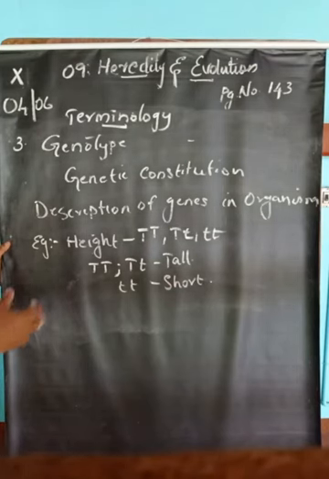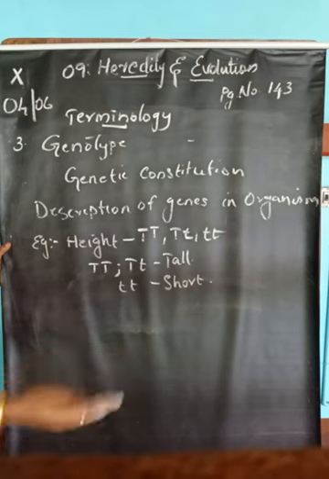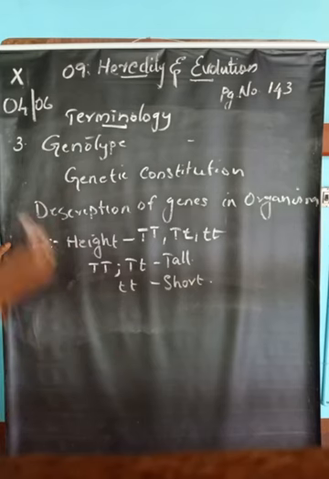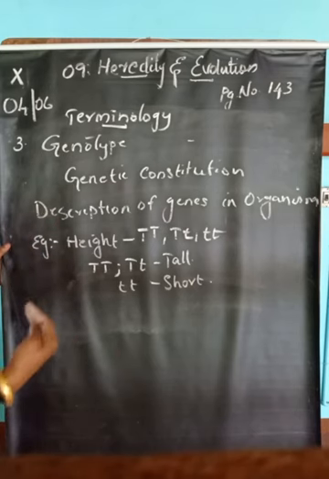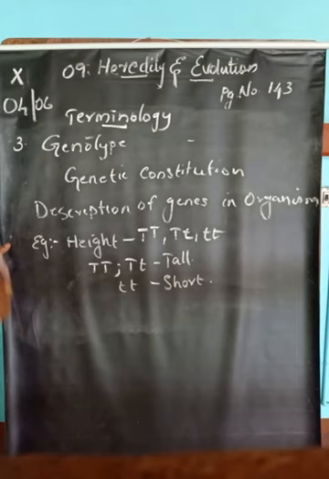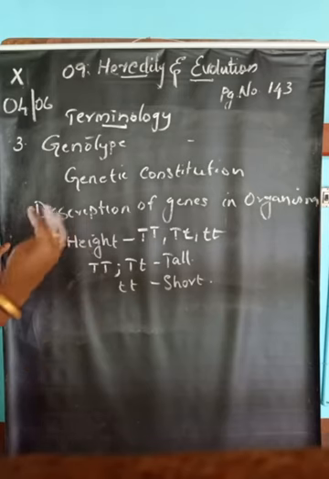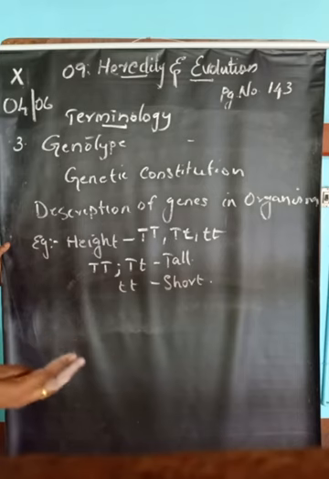So actually, what is the main difference? Phenotype means what we are seeing, the physical appearance. Genotype means the genes which are responsible for what we are seeing. Once a plant is short, some genes are responsible for that shortness.